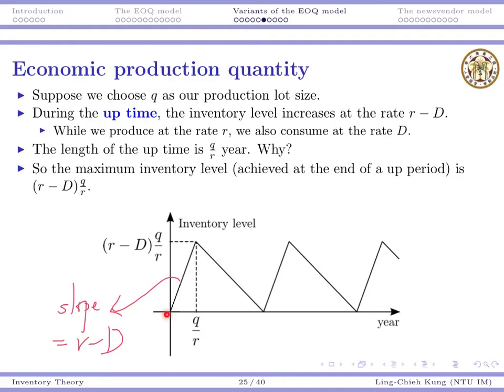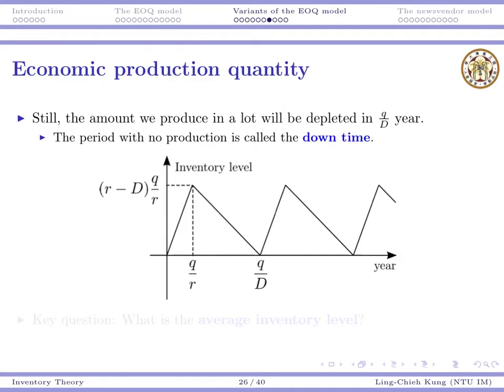So Q over R is this length. So the maximum inventory level that we may achieve at the end of an up period will be here. This is the slope, and this is the distance. So the highest point we will get is R minus D times Q over R.